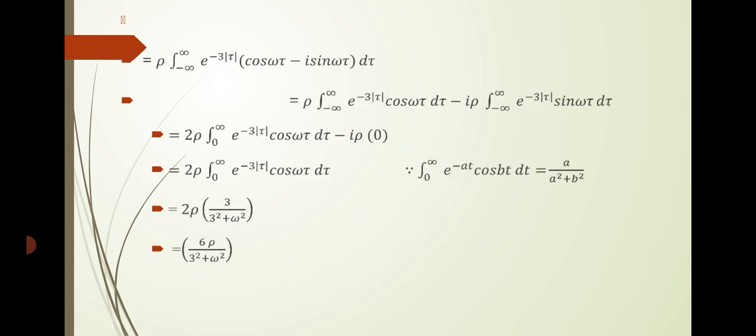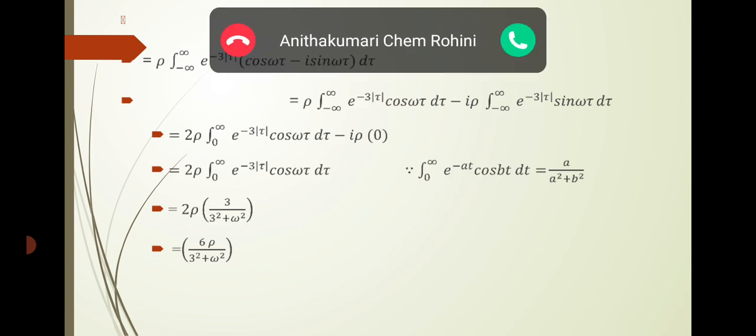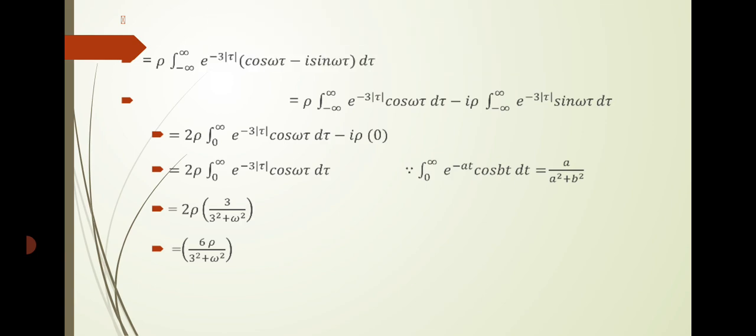But sin omega tau, that is the second term, is an odd function in the interval minus infinity to infinity. The term should be equal to 0. Therefore, we get 2 rho integral minus infinity to infinity e power minus 3 into modulus of tau cos omega tau into d tau minus 0. In the next step, cos omega tau is an even function. Therefore, you can change the interval minus infinity to infinity to 0 to infinity with the multiplication of 2.